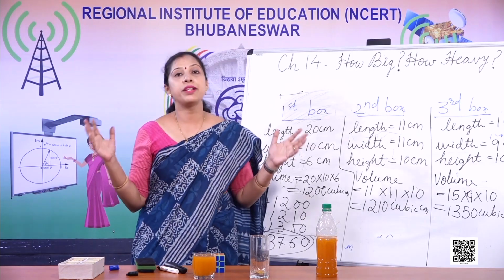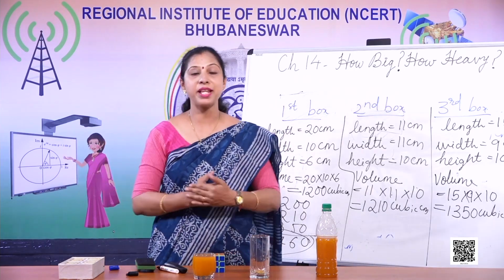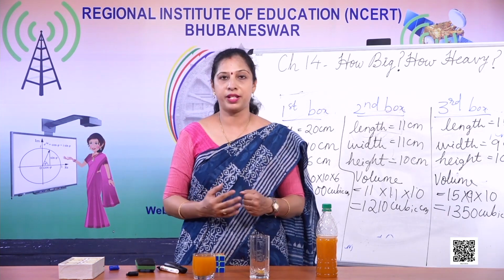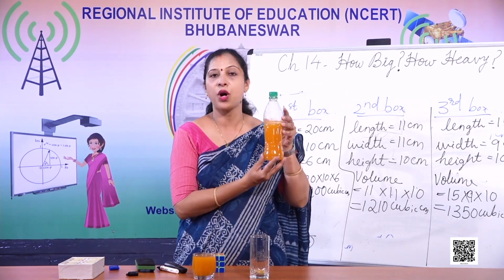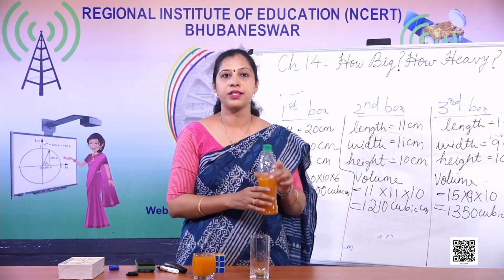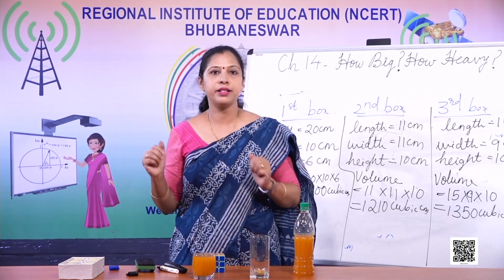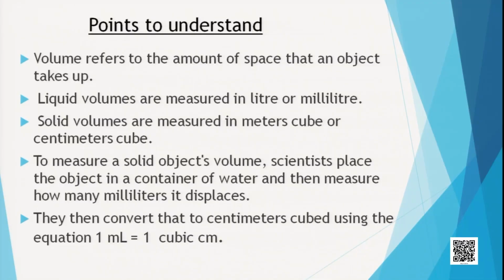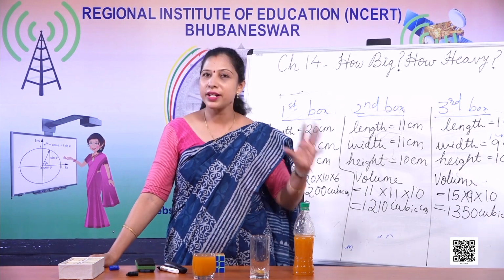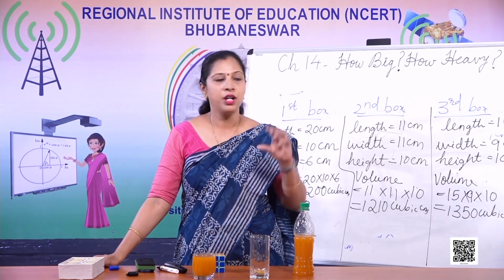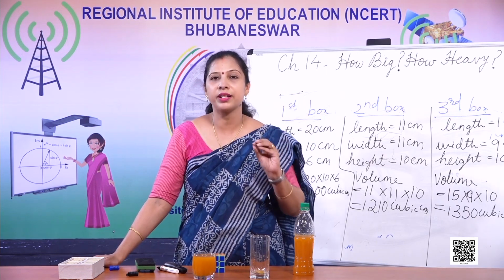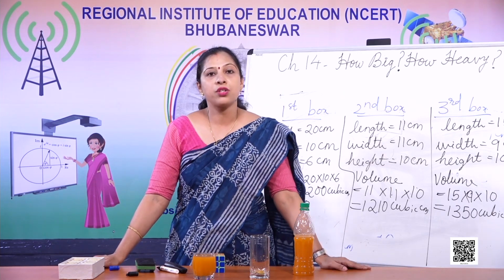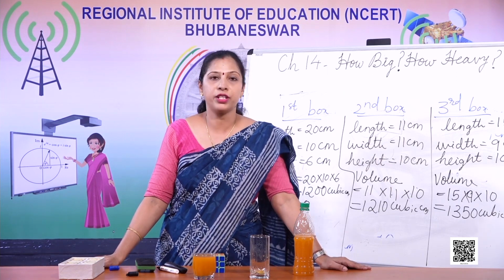So volume refers to the amount of space taken by any object. And liquid volume, liquid means like this bottle, which can be packed in bottles or maybe a can or container, is measured in liter or milliliter. When you go to the market, you must have seen your cold drinks written 750 milliliter, medicine bottles written 50 milliliter, 20 milliliter like this. So liquid volume is always measured in milliliter.